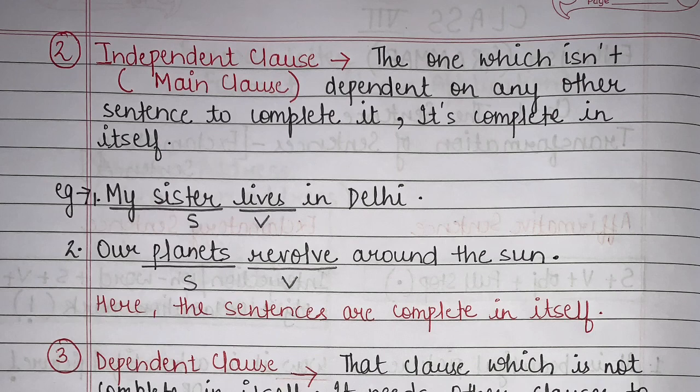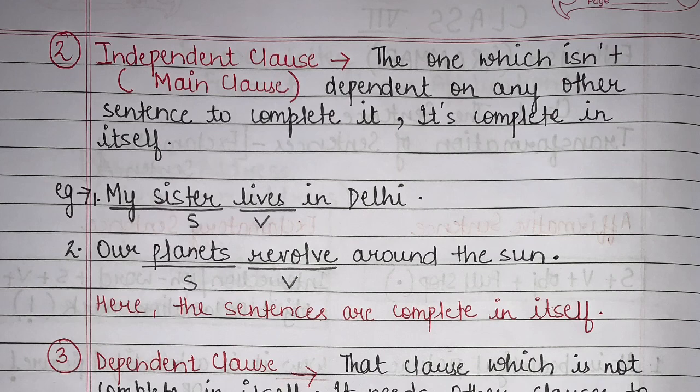So it means it is my independent clause. Now you must understand that even though it is an independent clause, it has a subject and it has a verb as well. So what is my subject here? You can see I have already underlined. My sister is the subject, and what is the verb? Lives. Lives is the verb, right? So I can say that this is my independent clause.